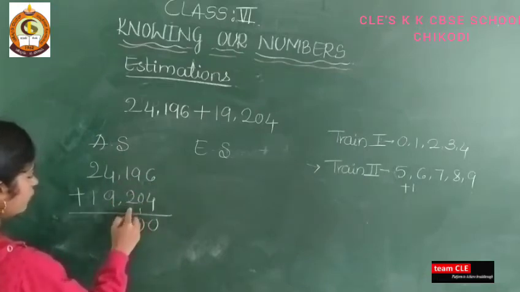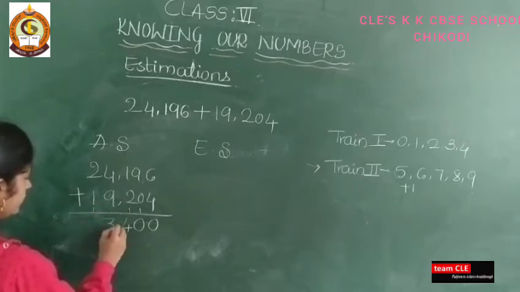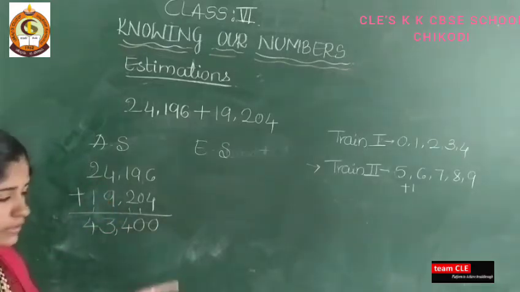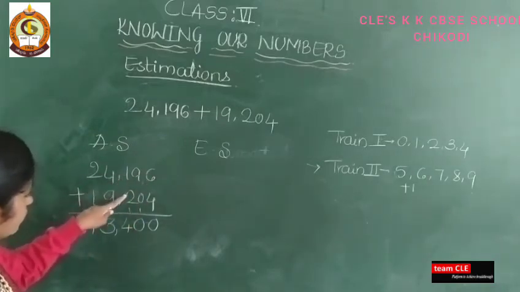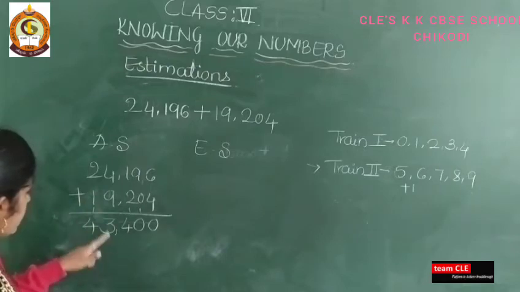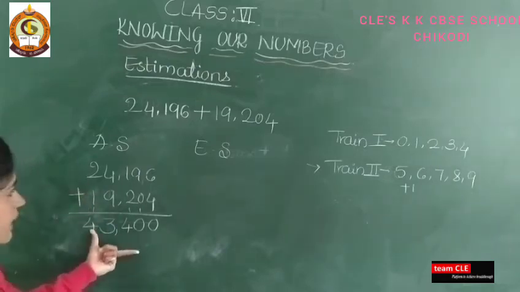1, 2, 3, 4, and again 4 plus 9 is 13. 2, 3, 4. So 43,400. See here, 6 plus 4 is 10. 9 plus 1 is 10. 1, 2, 3, 4. 4 plus 9 is 13. 2, 3, 4. So this is the actual sum.